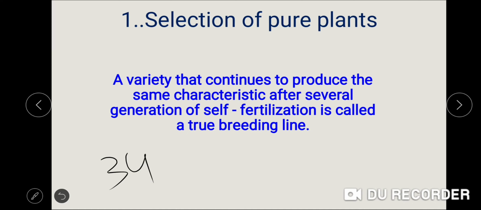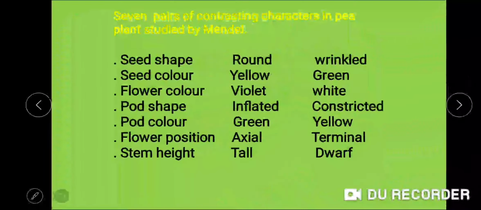So Mendel contacted the seed breeders and obtained some 34 varieties for his experiments. He allowed them to self-breed for obtaining the pure varieties, and this number was reduced to 22. And finally Mendel selected, as I already mentioned, the 7 pairs of pure or true breeding varieties of pea as a starting material for his experiments. And these were the 7 pairs of pure or true breeding varieties of pea plants which Mendel used for his experiments.